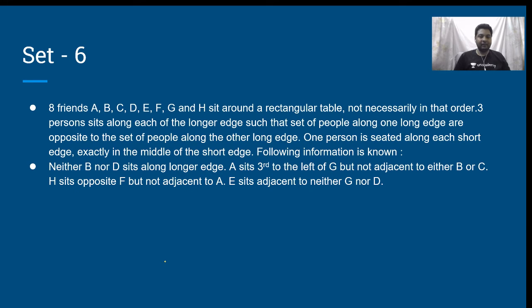Next, let us look at another set. It says 8 friends A, B, C, D, E, F, G and H sit around a rectangular table, not necessarily in that order. 3 persons sit along each of the long edge.